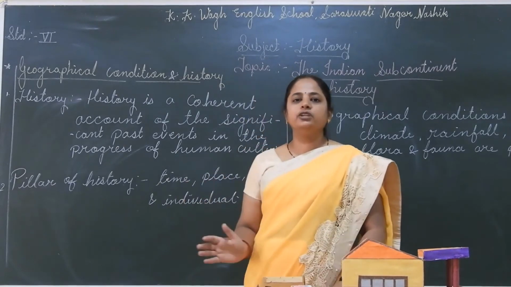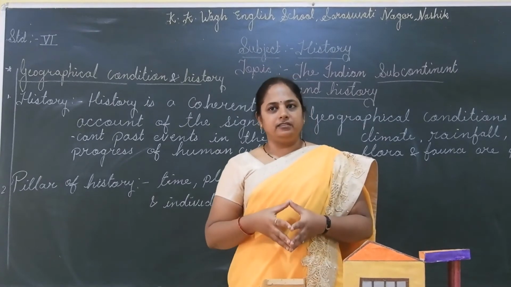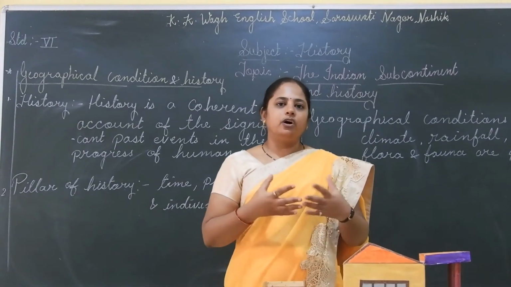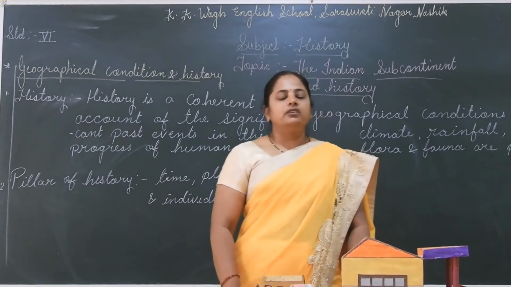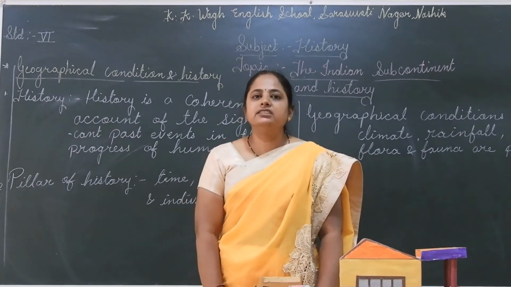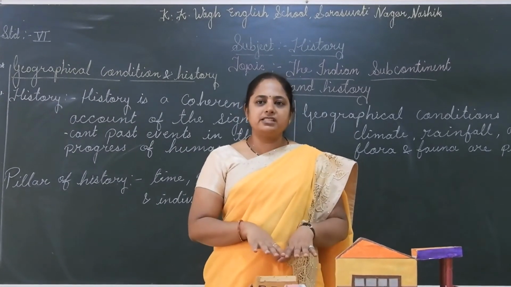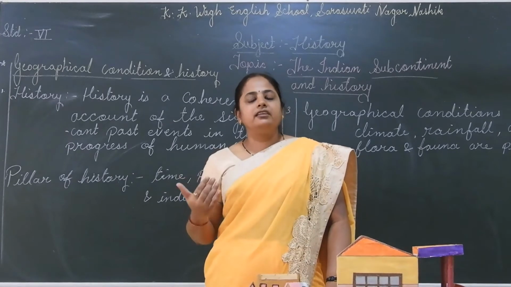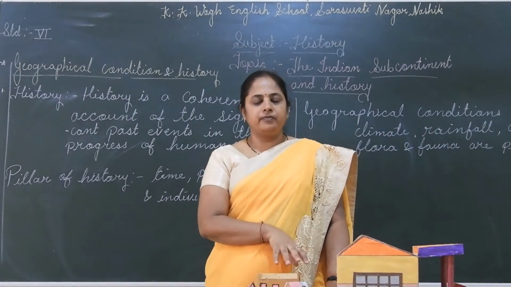Now we are going to learn how history and geography are interrelated. What is the effect of geography on history? First of all, people live and settle wherever they find the environment suitable for human beings.